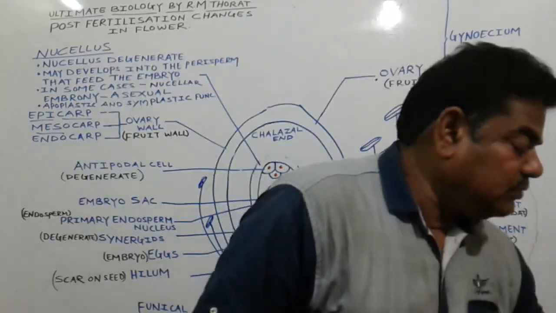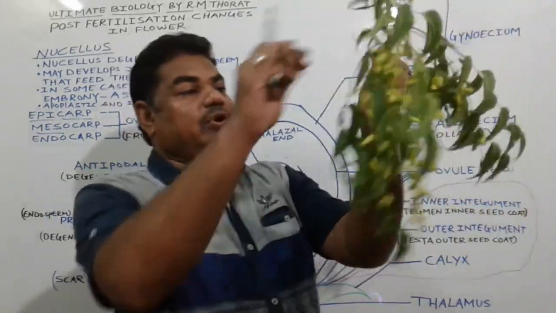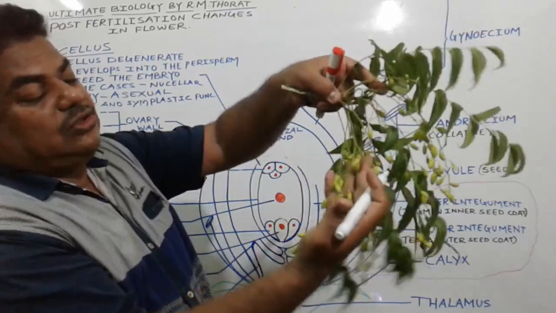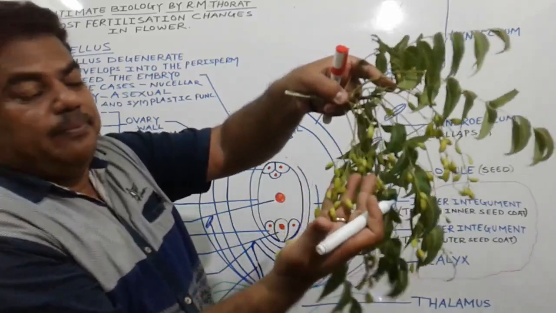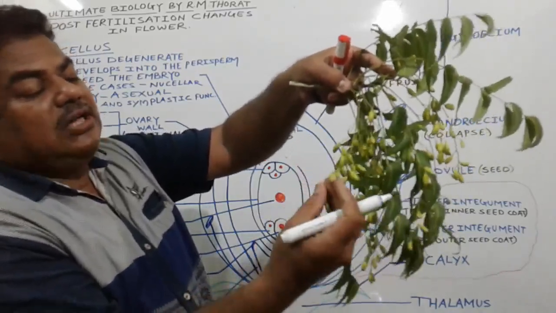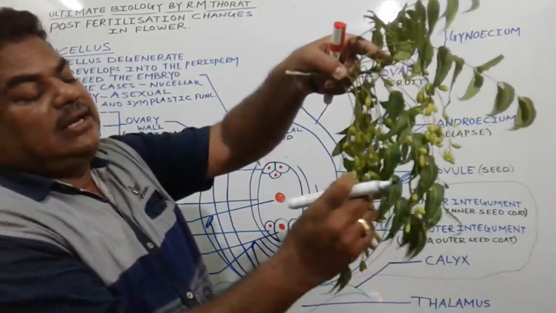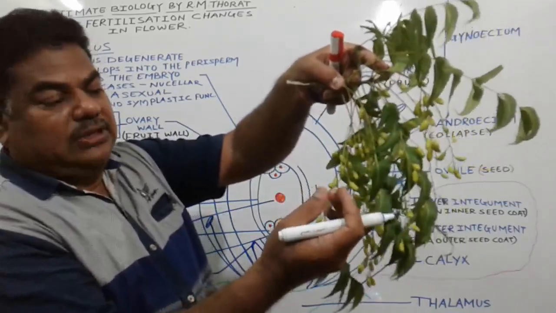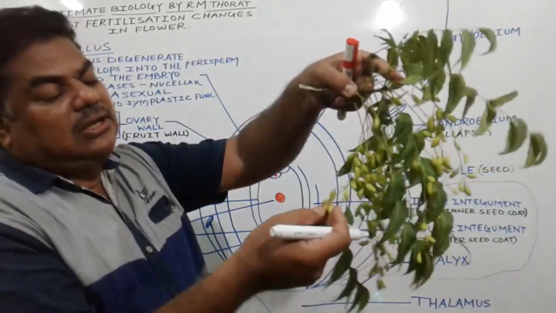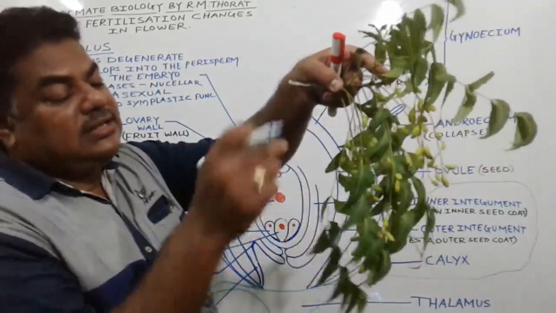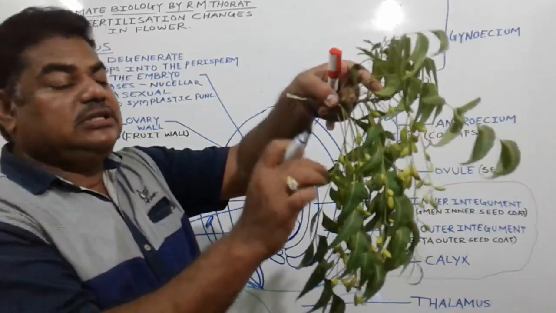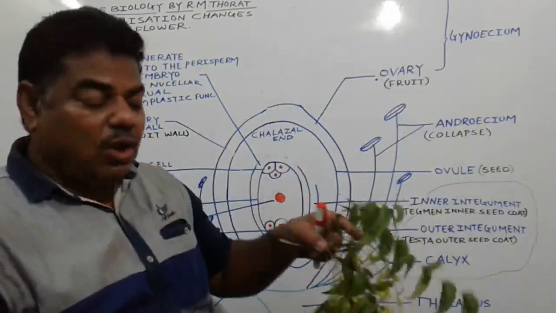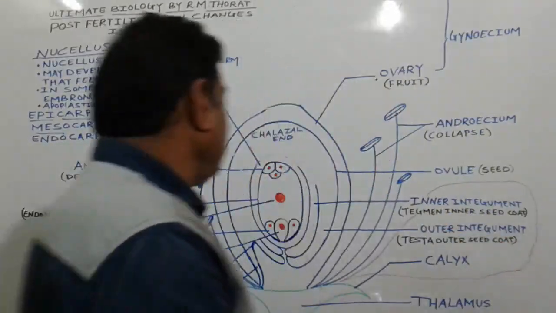In the case of this one, see here, we call it Azadirachta indica. See here, these are fruits. In the case of Azadirachta indica, neem, all these are fruits. All these fruits are fleshy fruits, and the ovary wall gets differentiated into epicarp, mesocarp and endocarp in these fruits also. And inside these fruits seeds are present. Those seeds are nothing but the ovules, which after fertilization get modified into seeds.